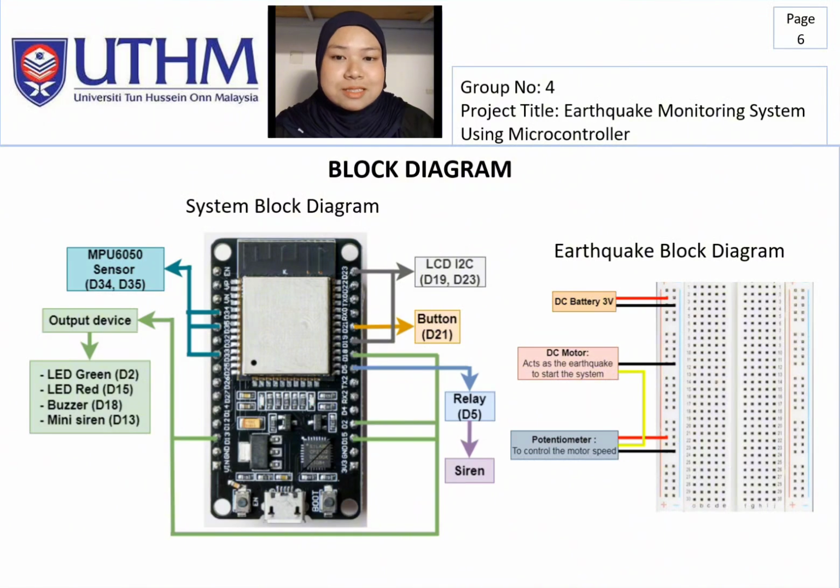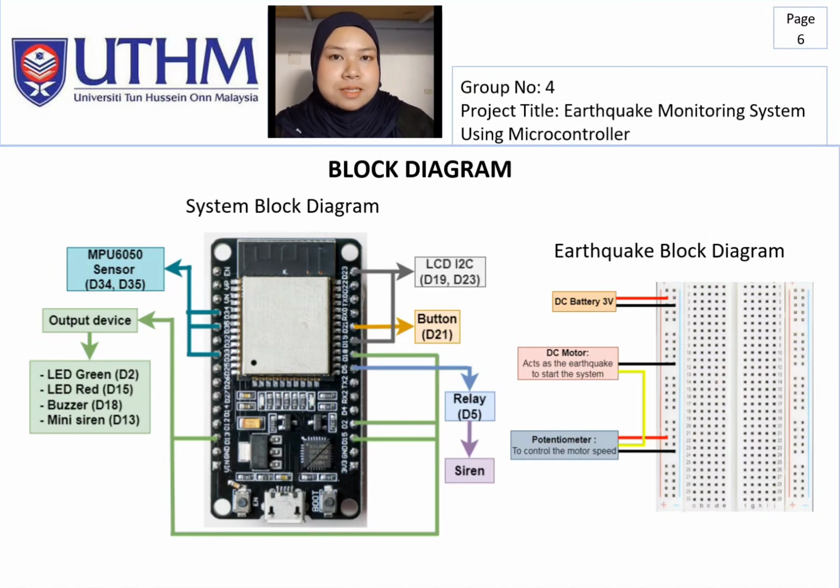The vibration data is then sent to the ESP32 microcontroller, which acts as the main processing and control unit. The ESP32 analyzes the incoming sensor data and compares it with the predefined threshold values to determine whether the condition is normal or indicates a possible earthquake.